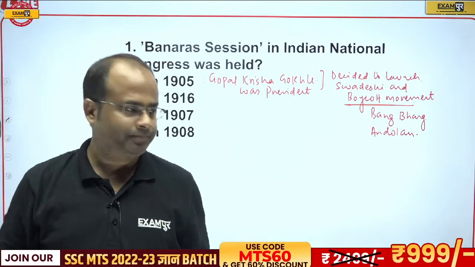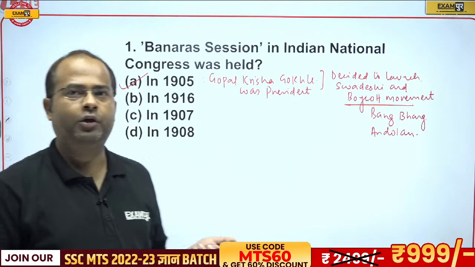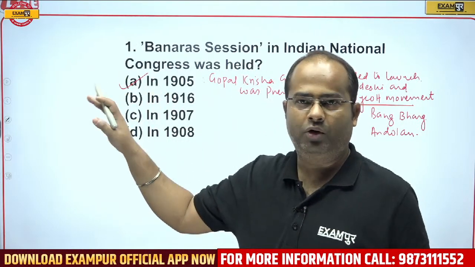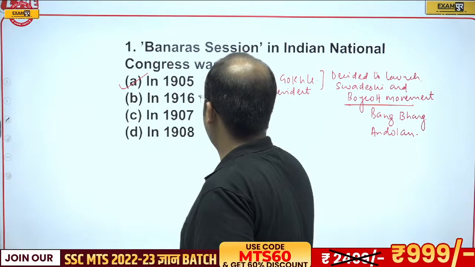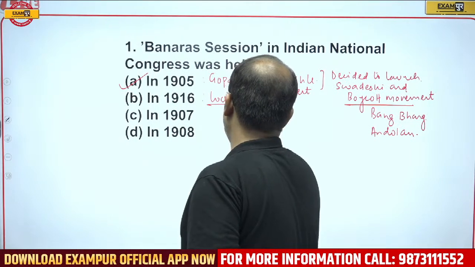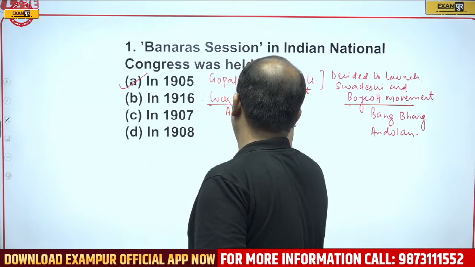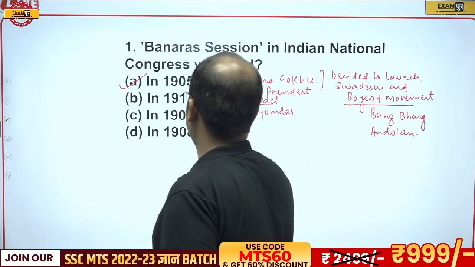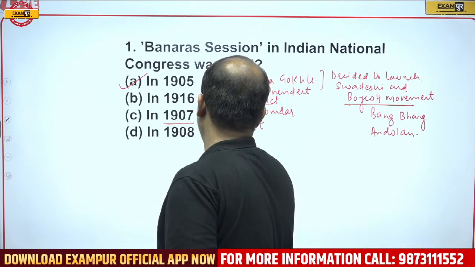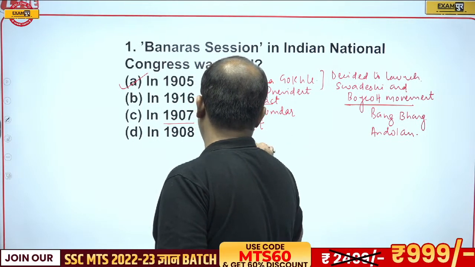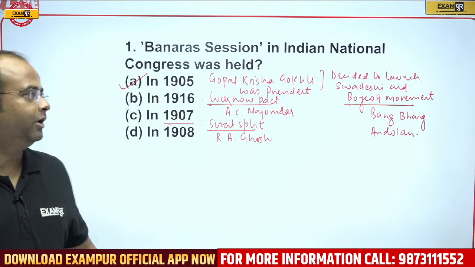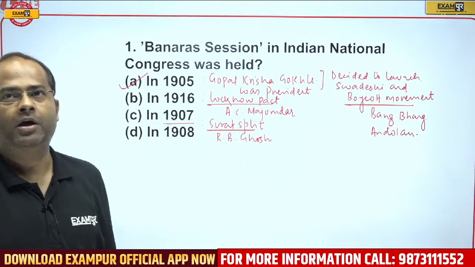Now, in 1916, as we all know, the Lucknow session of the Indian National Congress, that is called the Lucknow Pact, the president was Ambika Charan Majumdar. And in 1907, guys, we have the Surat split. That was Rash Bihari Ghosh. Therefore, the correct answer will be option A, that is 1905, Banaras session.